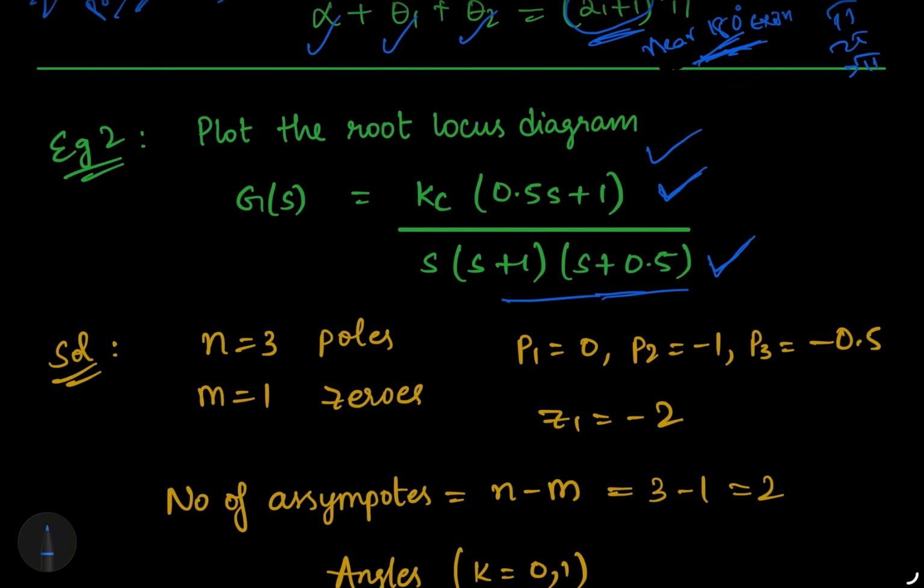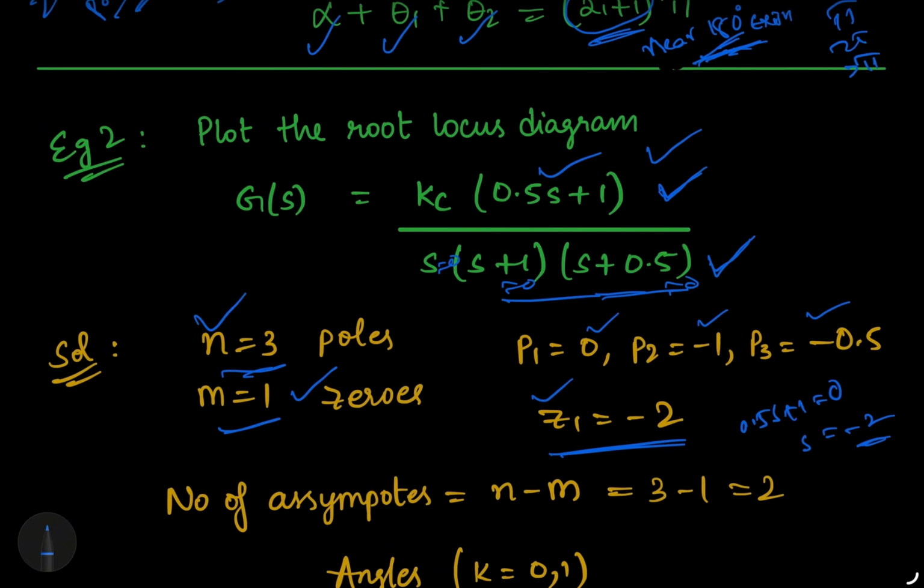What are the poles? How to find them? Make each factor equal to 0. This one gives s equal to 0, that is p1 equal to 0. Then p2 equal to minus 1, and p3 equal to minus 0.5. And the zeros? We get the zero from 0.5s plus 1 equal to 0, so s equal to minus 2. That represents the zero, z1 equal to minus 2. So the number of poles is n equal to 3, and the number of zeros is m equal to 1.